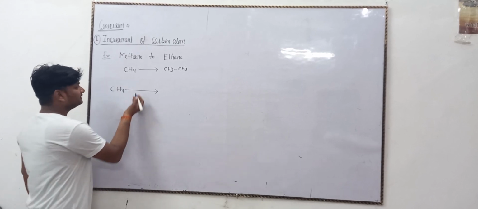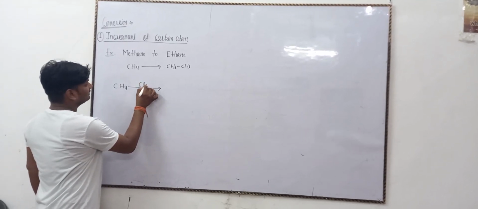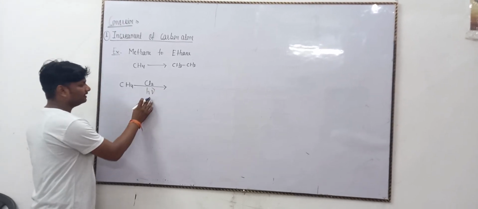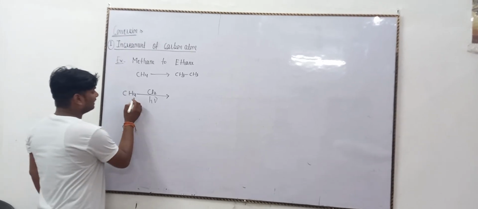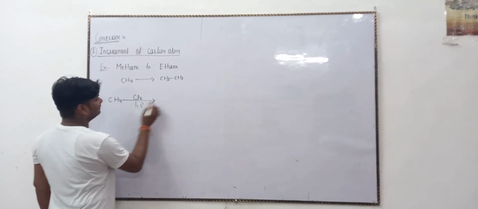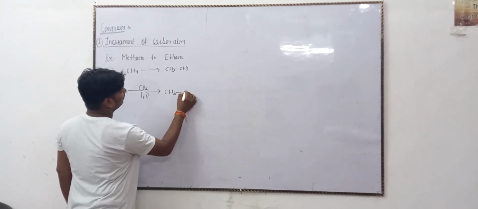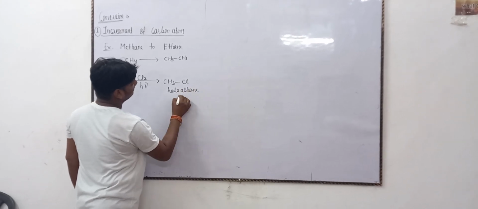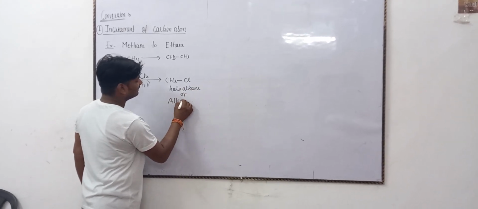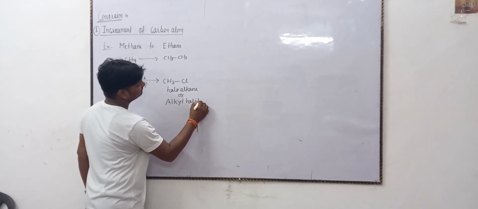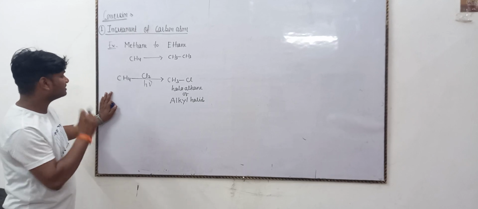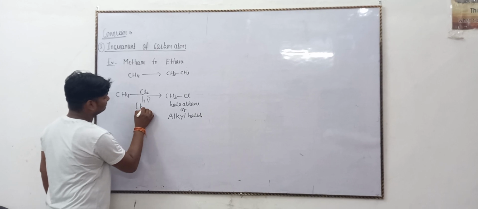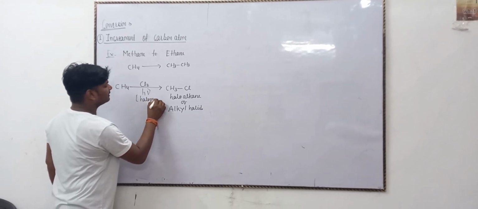So chlorine is preferred, the simplest halogen, and it reacts fast, in the presence of sunlight, represented by hv. So the hydrogen atom is removed and the Cl atom is added, forming the haloalkane. The other name is alkyl halide. The CH4 molecule reacts, and this process is halogenation.